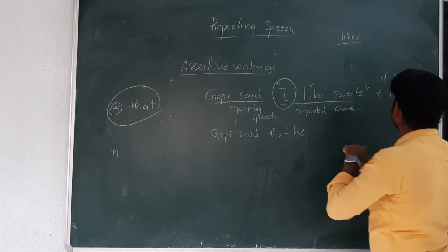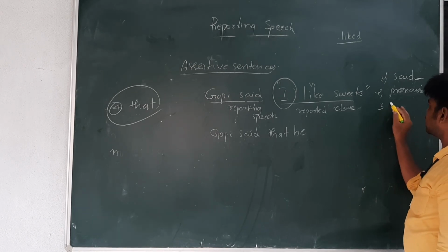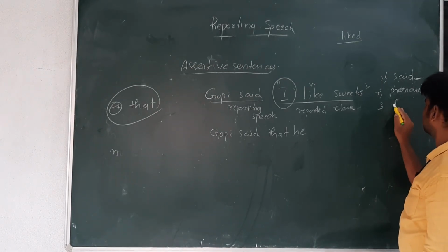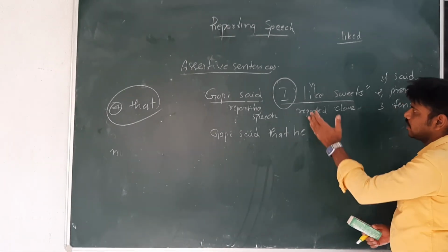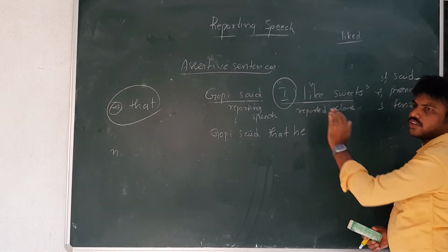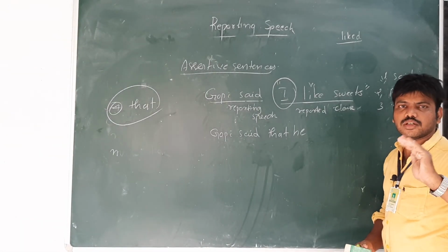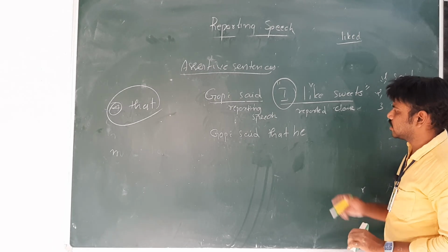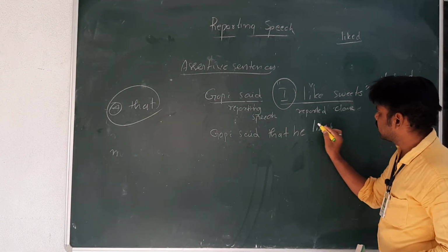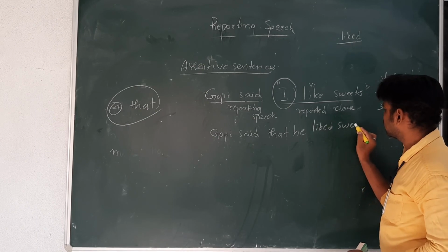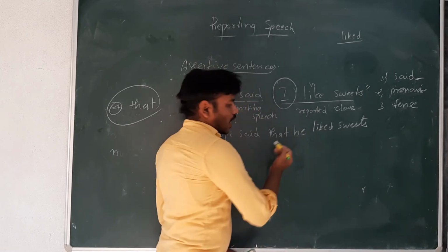Gopi said, I like sweets. So first change, said; the pronoun should change; third one is tense should change. I like sweets is present tense. When we change reported speech, it will become past tense. So he, what is the V2 form? He liked sweets. This is the answer.